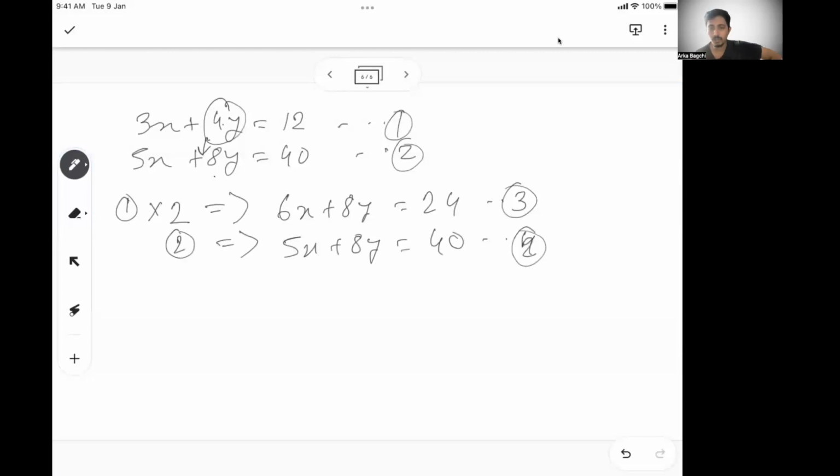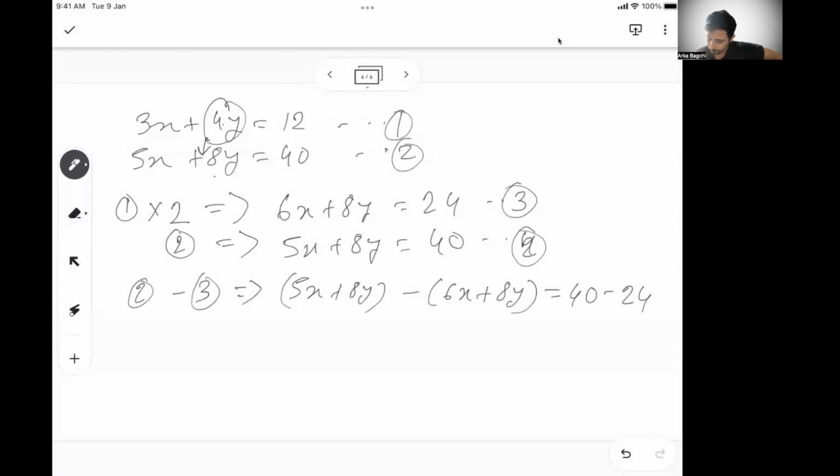So my next job is to eliminate the variable which is the same in both places. So I will do 2 minus 3, which gives 5x plus 8y minus 6x plus 8y is 40 minus 24. So the 8y gets cancelled, and 5x minus 6x is 16, so x is equal to minus 16. Right? And so I'll get the value of x.